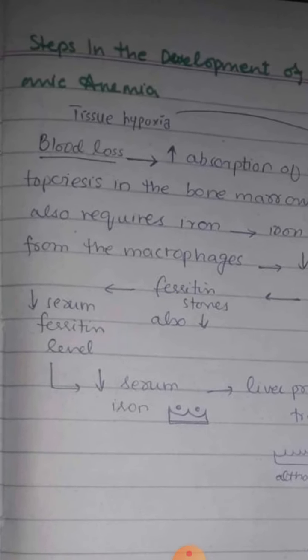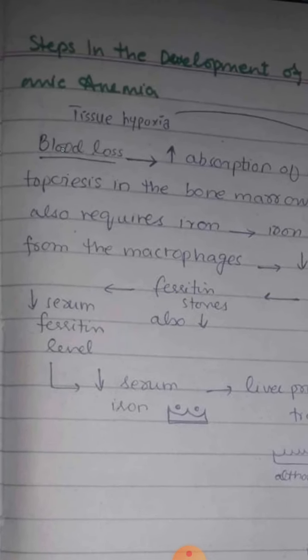Okay, now let us suppose a person who is suffering from some blood loss. This blood loss can be from anywhere. It may be due to some accident, or there may be some underlying pathology due to which there is blood loss from the gastrointestinal tract, or maybe some blood loss in the genitourinary tract. Blood loss can be from anywhere. Now, the person is suffering from blood loss. When there is increase in the blood loss, then there is tissue hypoxia.